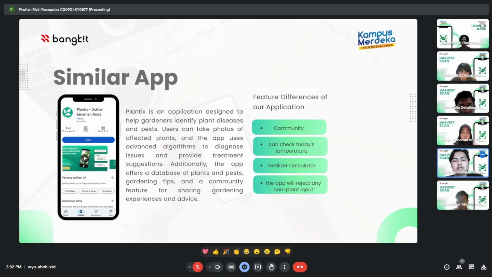and advice. The feature difference of our application is the first is community, second is can check today's temperature, the third fertilizer calculator, the fourth the app will reject any non-plant input.